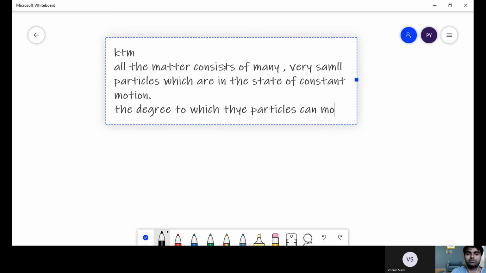So this is the point. See, if the spelling goes wrong somewhere, you can just correct it, okay? Because